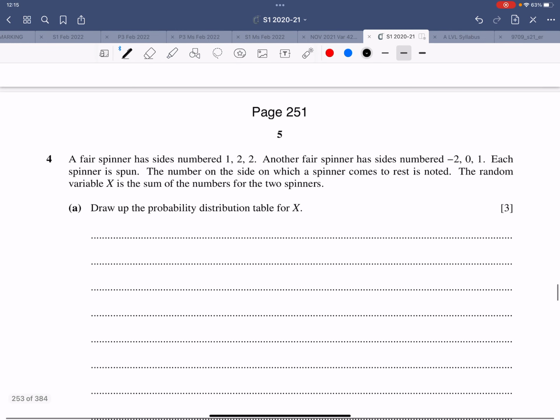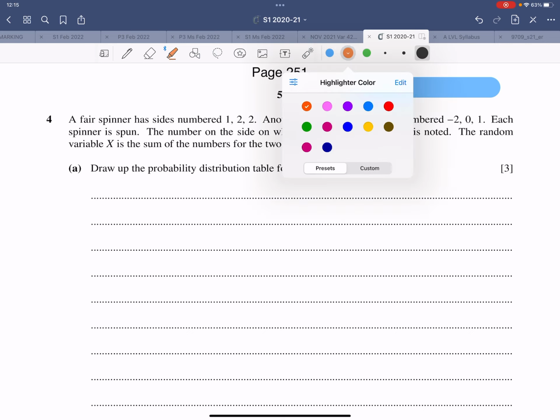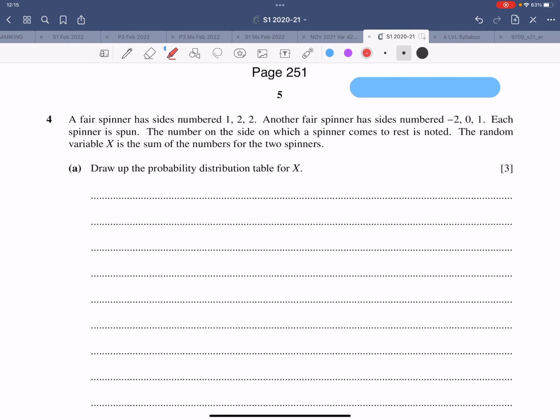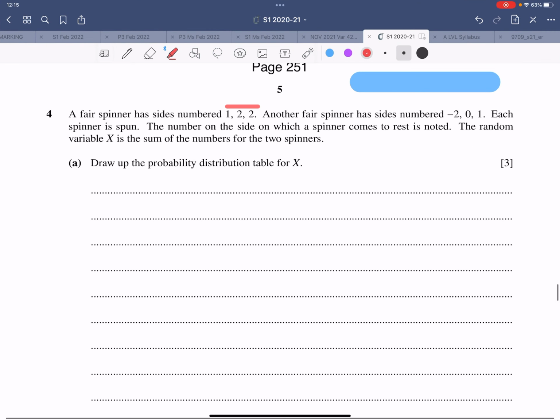Question number 4. A fair spinner has sides numbered 1, 2 and 2. So there are 3 numbers. So this is 1 and this is 2 and this is 2. Another fair spinner has sides numbered such and such. Each spinner is spun. The number on the side on which a spinner comes to rest is noted.